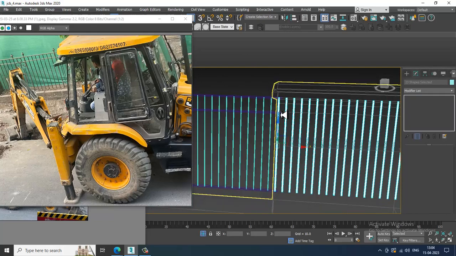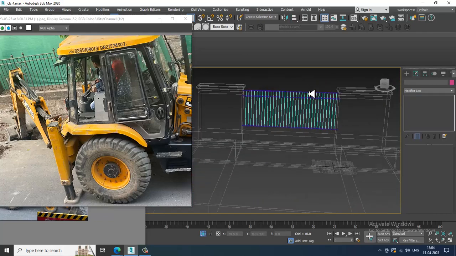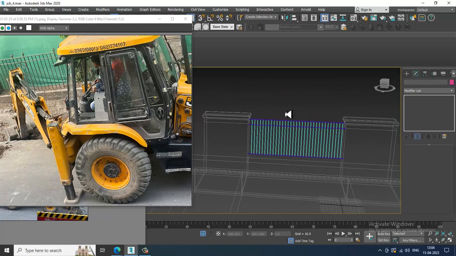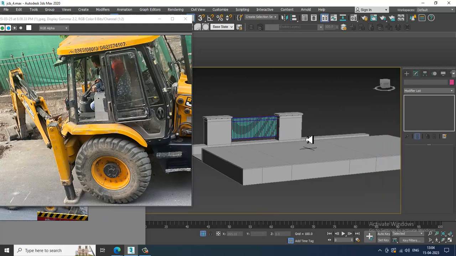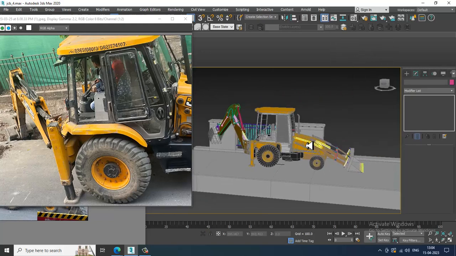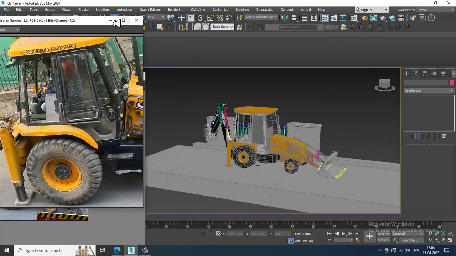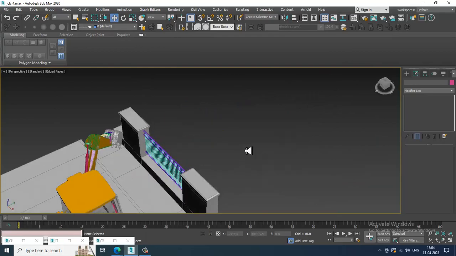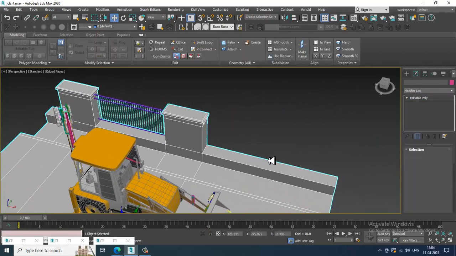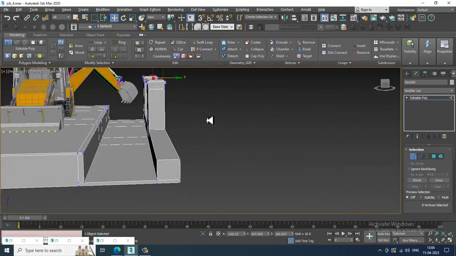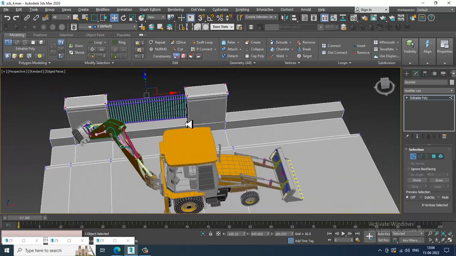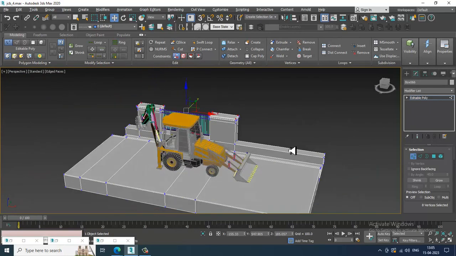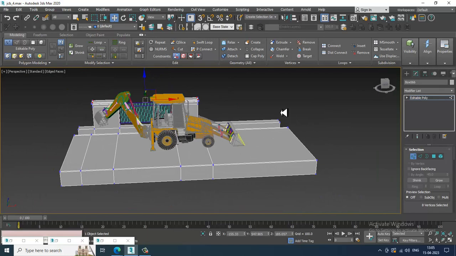And let's delete this stuff. I'll un-isolate this stuff over here. We'll be duplicating all of this. If you want, I can cut this out and you can make multiple copies wherever required.